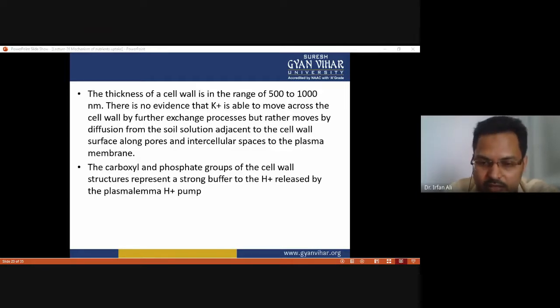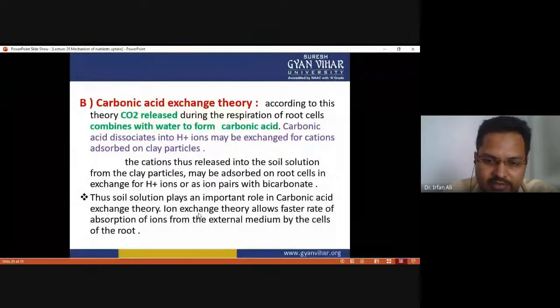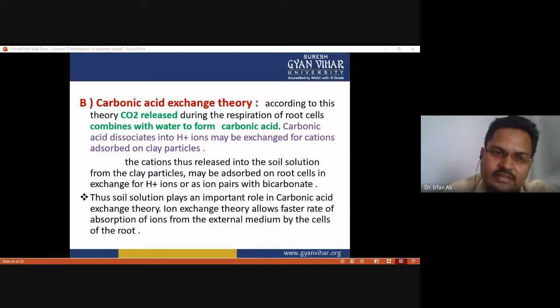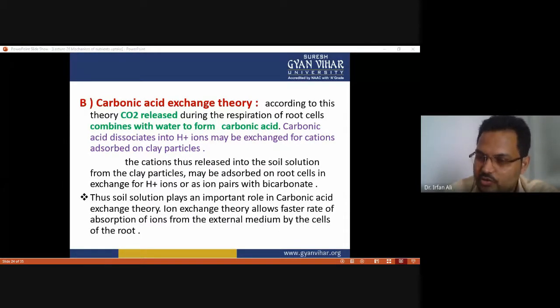Okay, now see the second theory, the carbonic acid exchange theory. According to this theory, carbon dioxide released during the respiration of the cell, we already know that, combines with water to form carbonic acid. Obviously, H2O plus CO2 equals H2CO3, and now carbonic acid dissociates into the H ion and bicarbonate ion, and this cation can be exchanged for cation adsorbed on the clay particle.